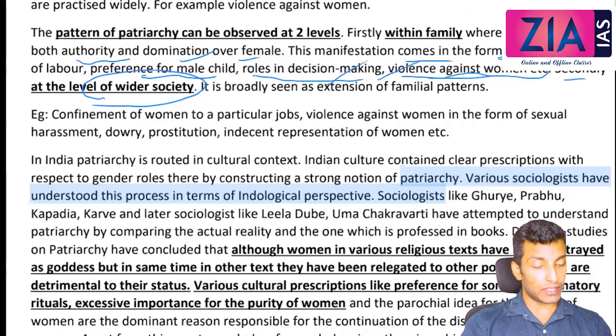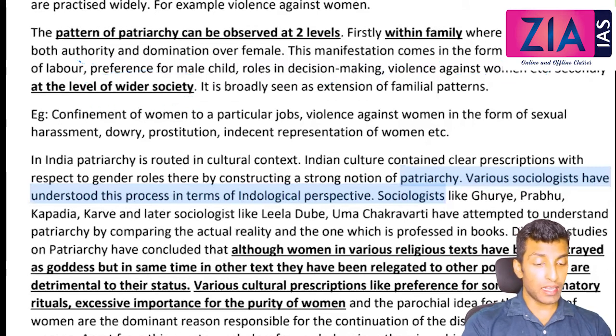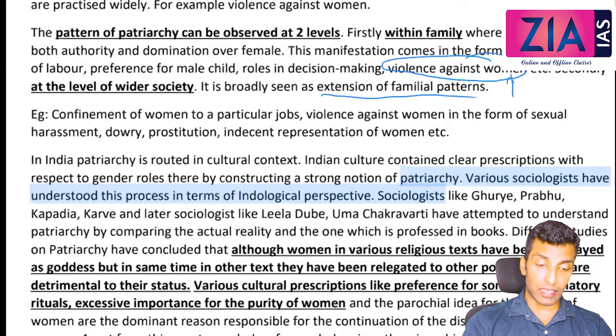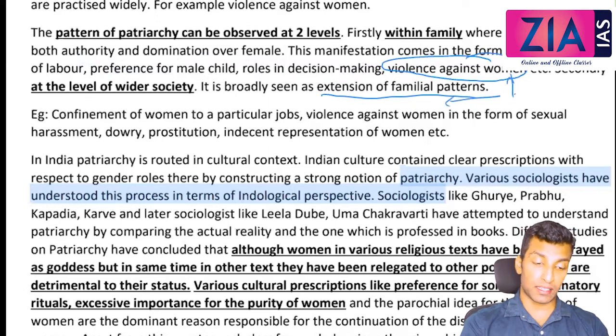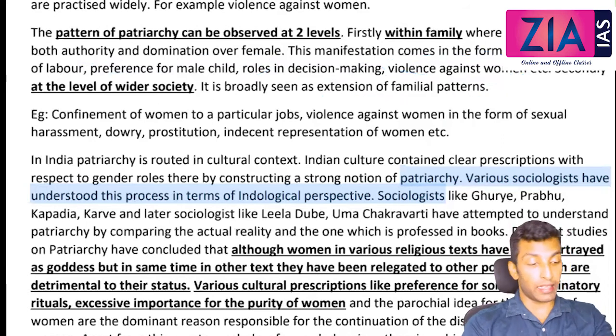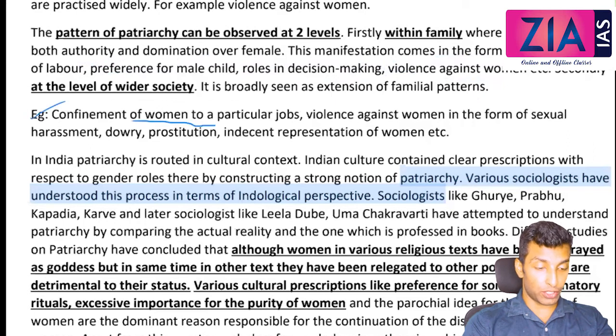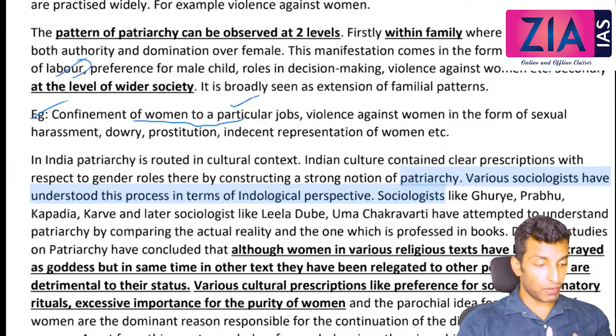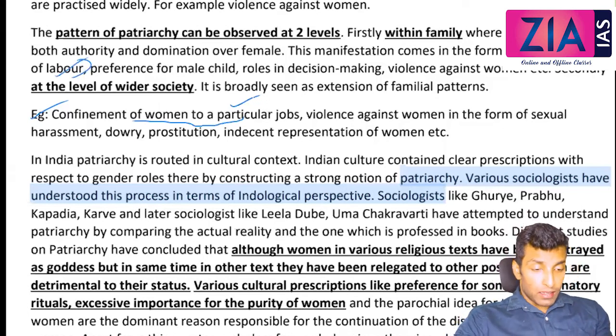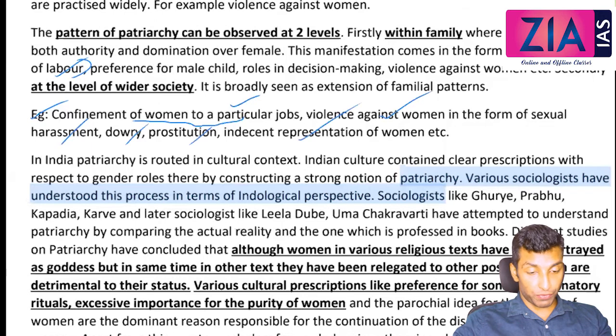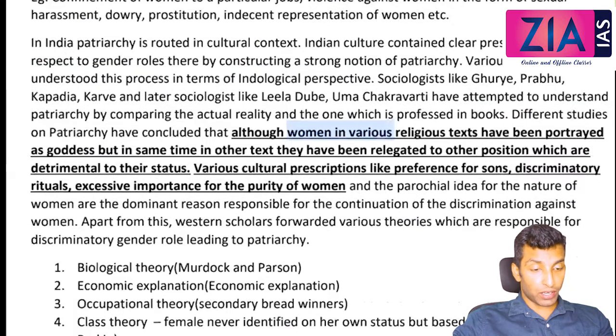Secondly, at the level of wider society, the exploitation that women face is nothing but the extension of the familial pattern. So violence against women, like domestic violence at the level of family, will be extended in terms of sexual harassment at the office place, etc. Everything is an extension of the family, for example, confinement of women to a particular job. In the house also, like sexual division of labor, you will be confined to the kitchen, you will do that kind of activity. Similarly, violence against women in terms of sexual harassment, dowry, prostitution, indecent representation of women, all these you can write as examples.